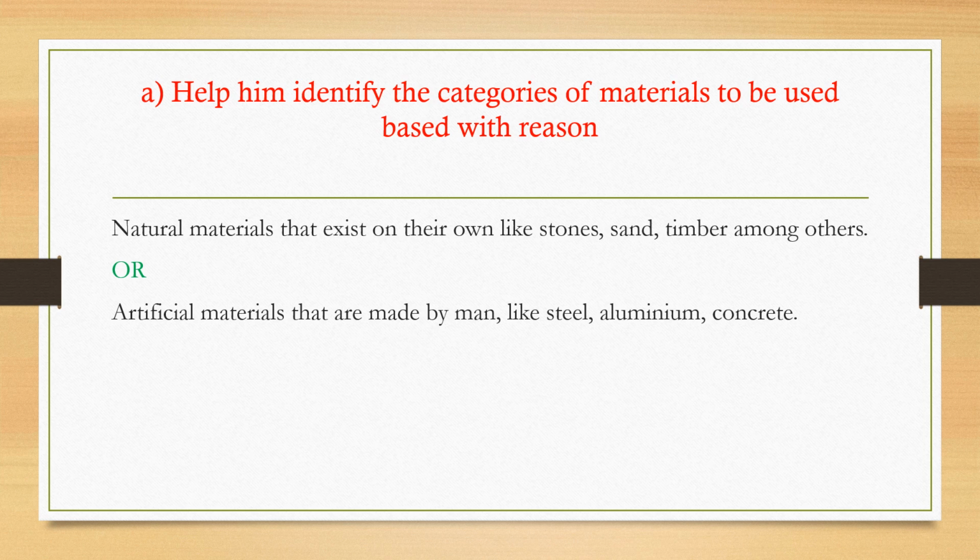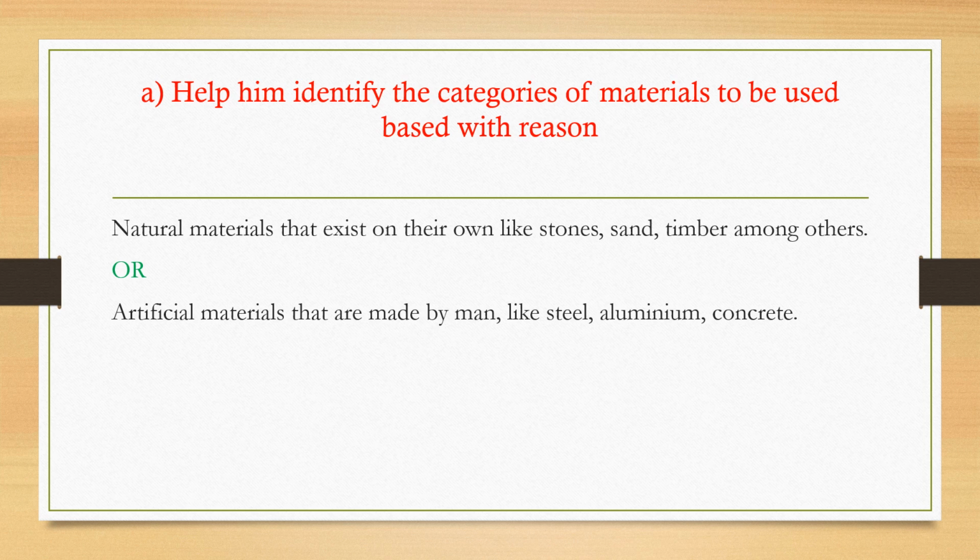Next we have concrete. Concrete is a composite material. It consists of aggregate, that is sand and the stones. It consists of cement. Cement is an artificial material, sand is a natural material, the stones are natural materials, and therefore concrete is used.